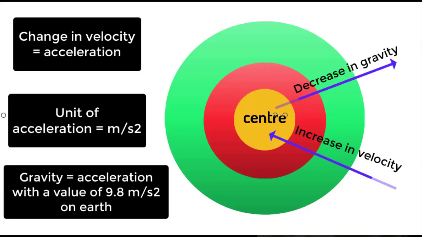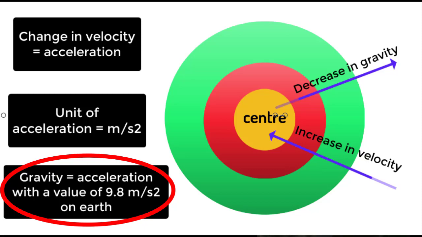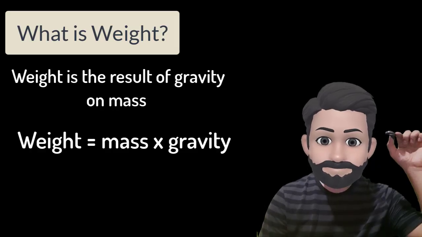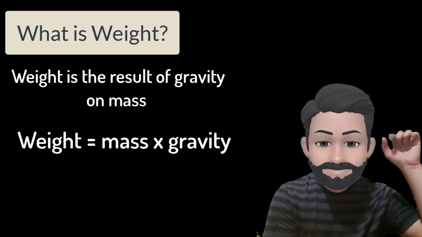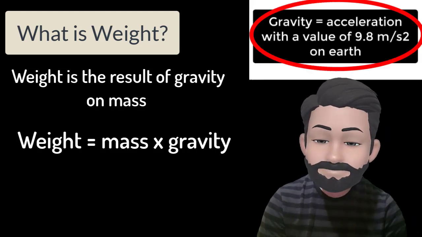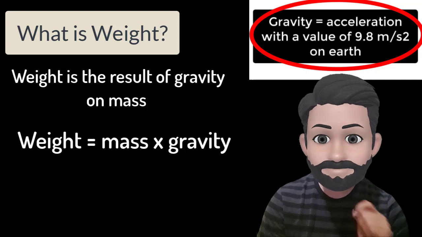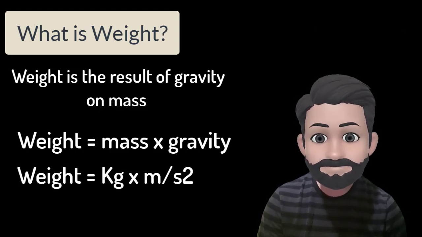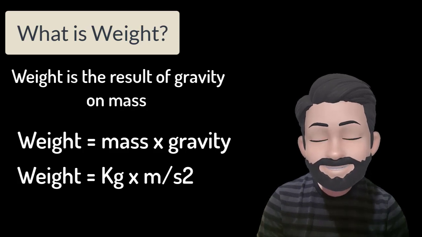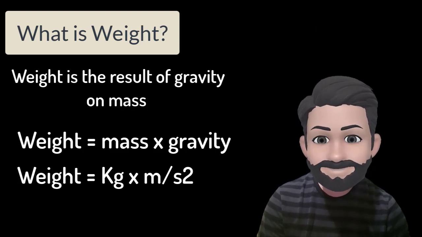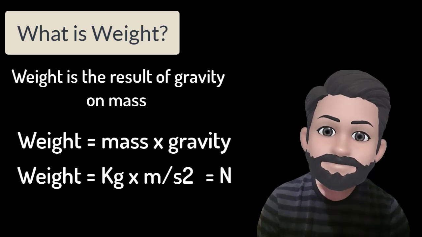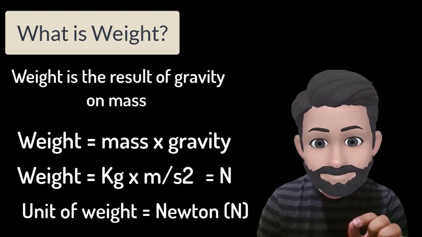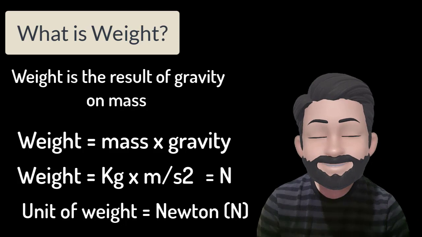In Earth, the force of gravitation has a value of g equals to 9.8 meter per second square, which means when an object falls from the sky to the Earth, it falls at an acceleration of 9.8 meter per second square. So, using the formula of weight equals to mass into gravity, we know weight equals to kg into meter per second square. This is denoted as Newton. The unit of weight is newtons, denoted by capital letter N.